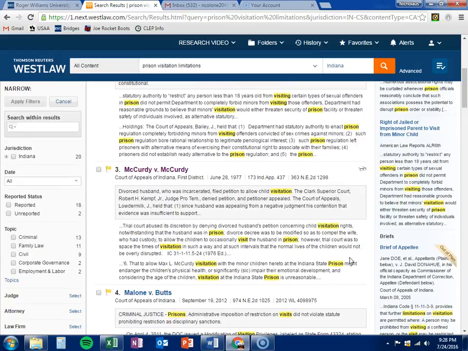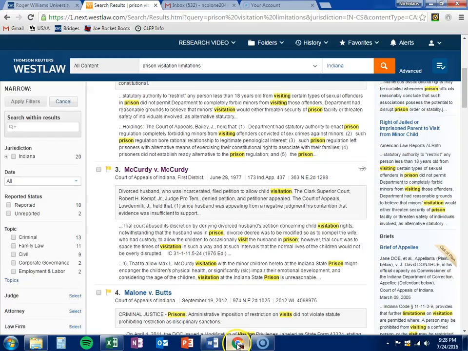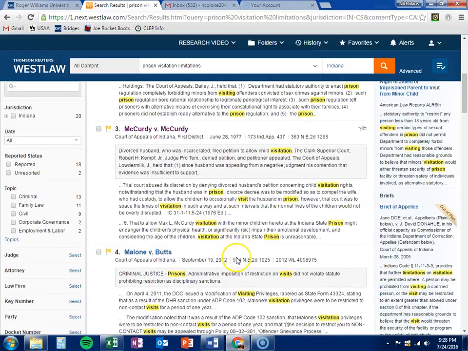So you have the spouse or the other parental entity not wanting the child to visit the individual that's incarcerated. That's not the case here. As you can see in our topic, the mother has no objection, and we don't know it, but we're assuming the father's not in prison for a sexual crime.